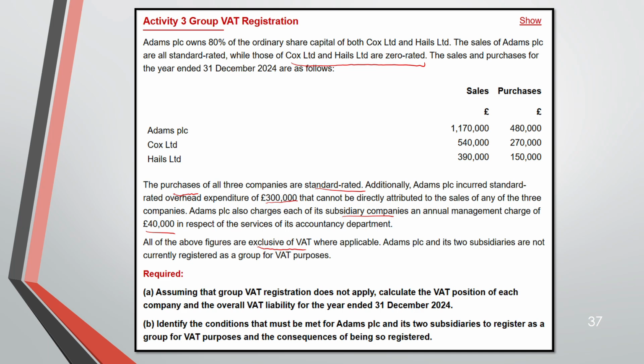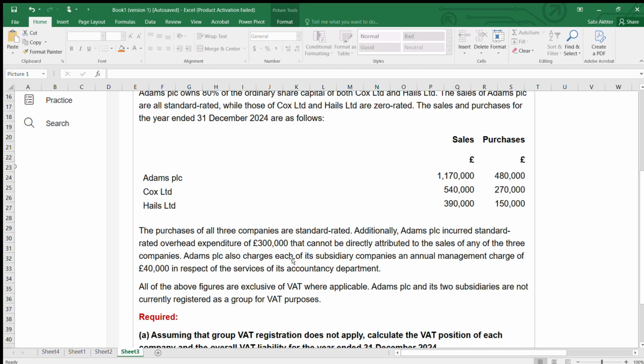Now, part A, assuming the group VAT does not apply. Calculate the VAT of each company and the VAT liability for year ended 31st December 2024. B, identify the conditions that must be met for Adam and his subsidiaries to register as a group for VAT and the consequences of being so registered. So let us do A.